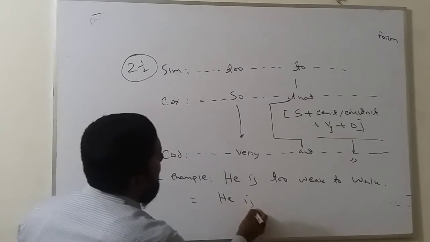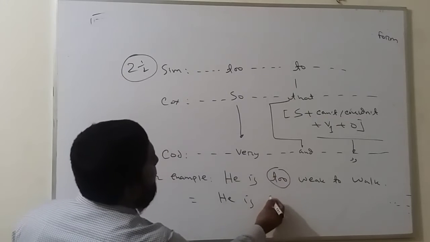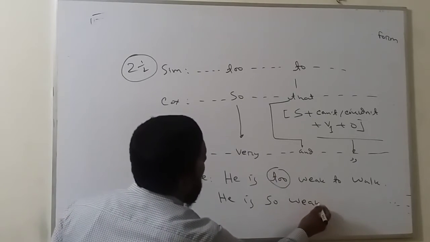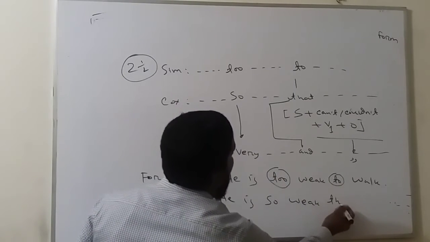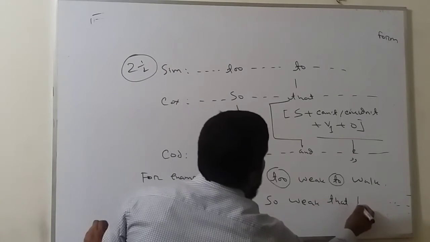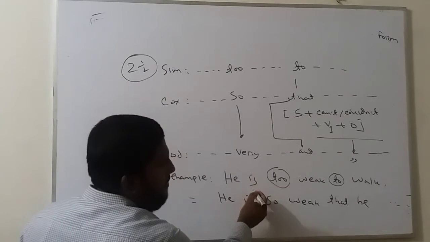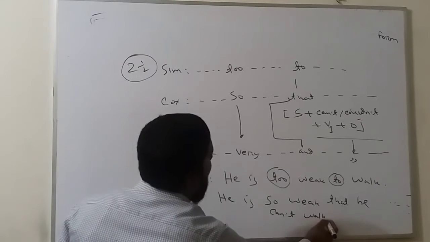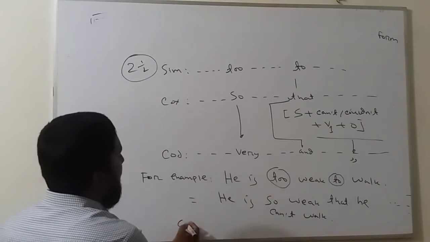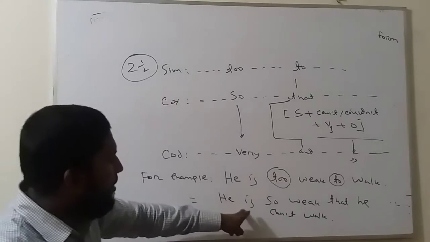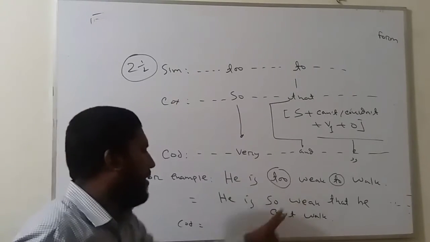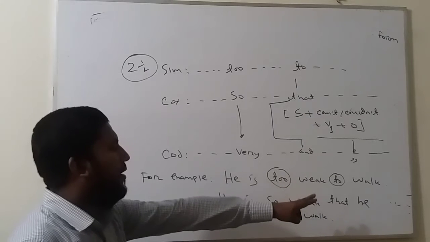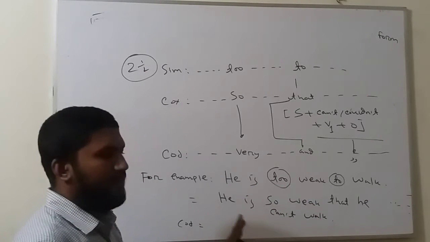He is, so here we use "so". He is so weak. Instead of "to", put "that". Then the subject "he", and since this is "so", you use "can't". He can't walk. In compound, he is very weak and he can't walk. Clear?